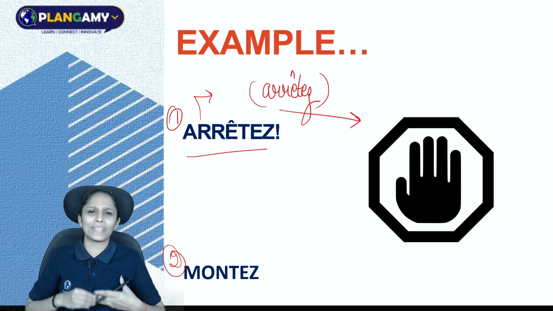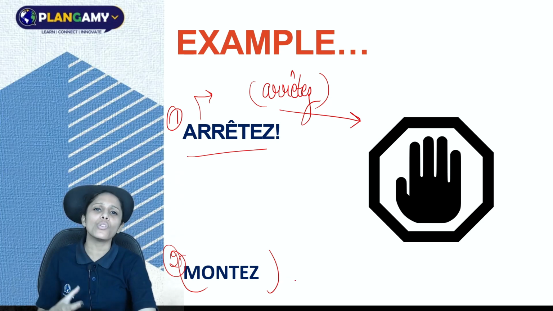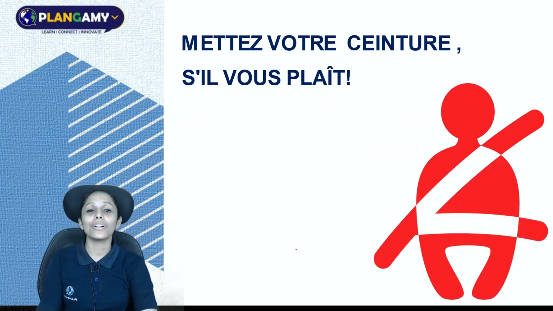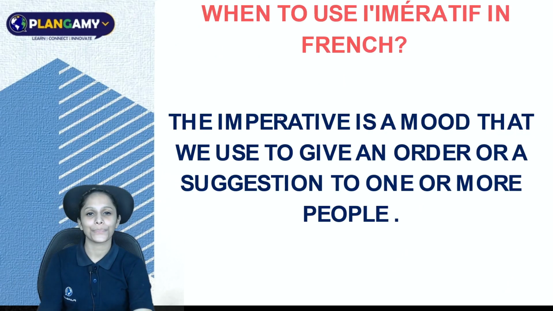It's very simple and it's very easy. So I think it's clear to you. Now here for the verb monter, you did the same thing. That is, you just removed the subject pronoun vous. Moving further, we have another example. It says mettez votre ceinture s'il vous plaît. That is, put your seat belt, please. So here mettez is our imperative verb.